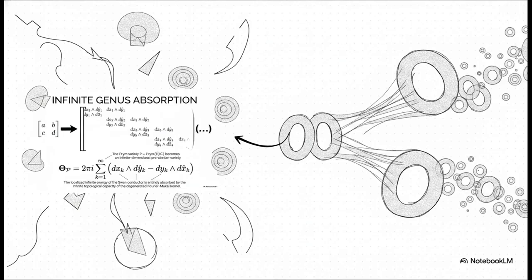But how does that single prime L survive the infinite Swan conductor without collapsing? To prevent the local epsilon factor from collapsing under this isolated infinite energy, the geometric counterpart undergoes an infinite type degeneration. Look at the curvature form matrix. The prime variety expands into an infinite-dimensional pro-abelian torus. This allows the localized infinite energy of the Swan conductor to be entirely absorbed across infinite internal topological dimensions. It's an absolutely fascinating workaround.